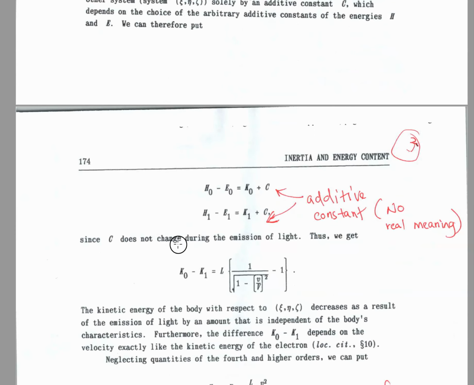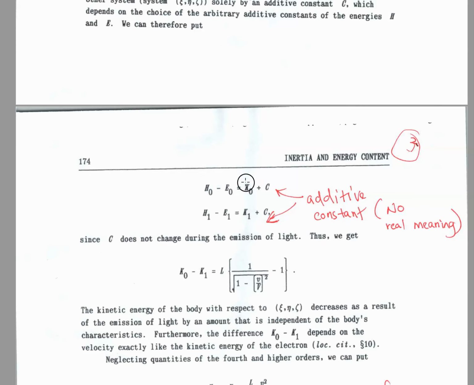As I said, C does not change during emission of light. It's like the distance between the center of Earth and mean sea level is not going to change if you go from Kilimanjaro to Mount Everest. So we get K0 minus K1.